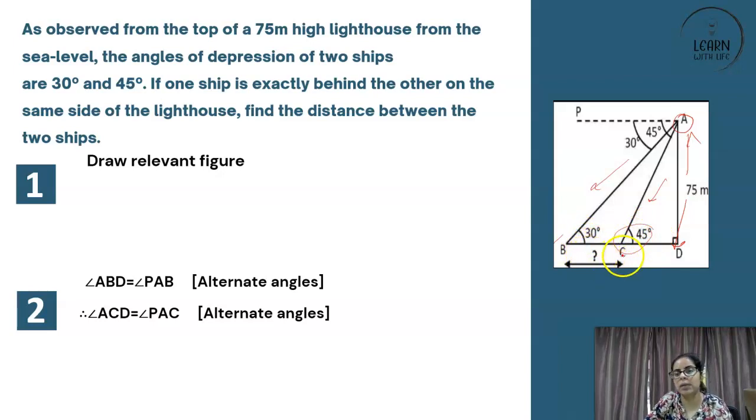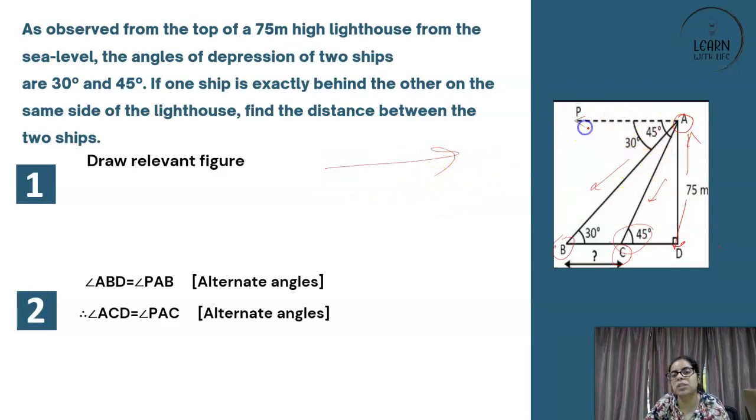If one ship is exactly behind the other, so B and C are 2 ships on the same side of the lighthouse. So it is that both are on, say, left side. One here, one this side, right. Aisa nahi hai, that's not there. You have to find the distance between the 2 ships. So you have to find this question mark wala distance. So first step is draw a relevant figure, already drawn. Second step is see for the angles.